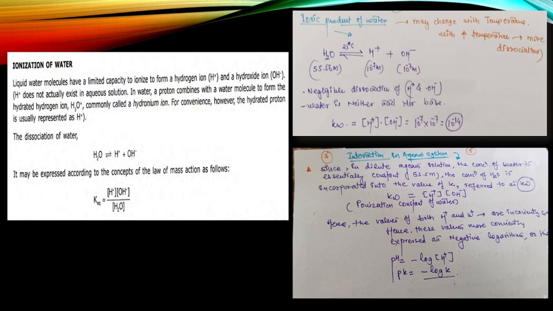If we put the Kw value as 55.5 molar, this value is referred to as the ionization constant value for water. Here H+ and OH- ions are negligible. That's why the values of both H+ and OH- are inconveniently small. Hence, their values are more conveniently expressed as a negative logarithm, as pH equal to minus log of H+ ions, and in the same way pK equal to minus log K.